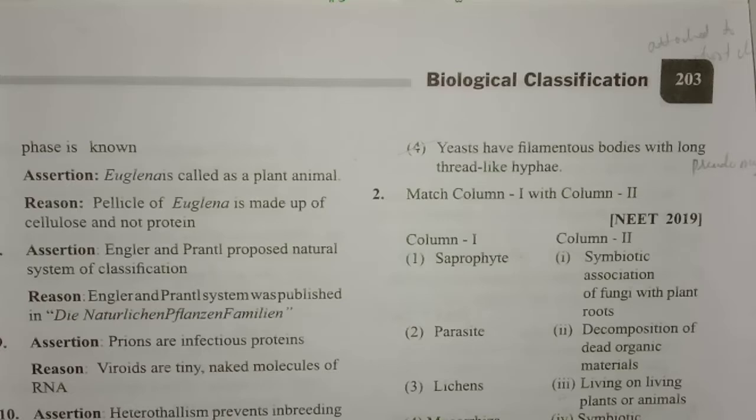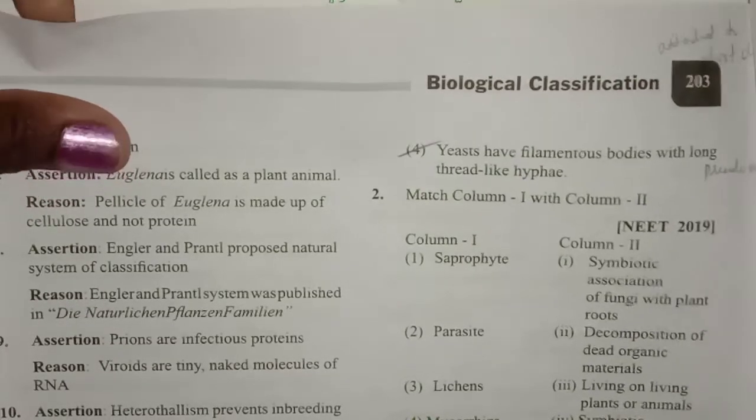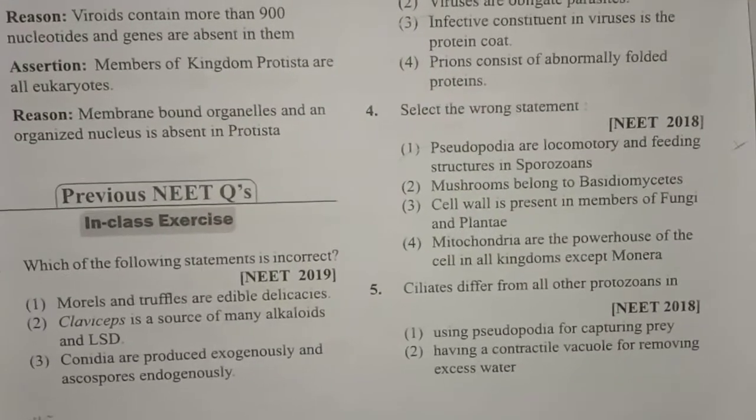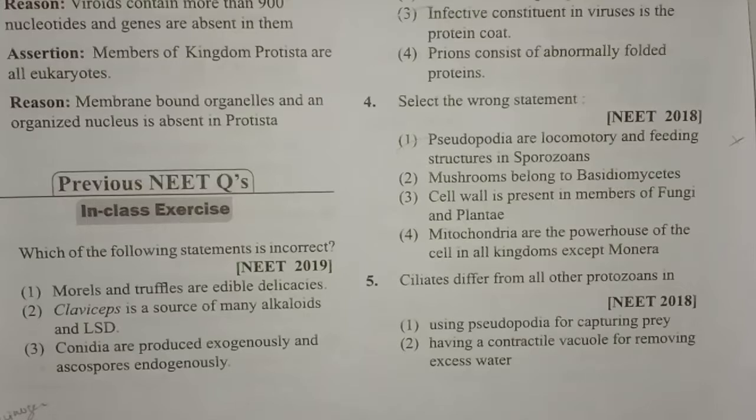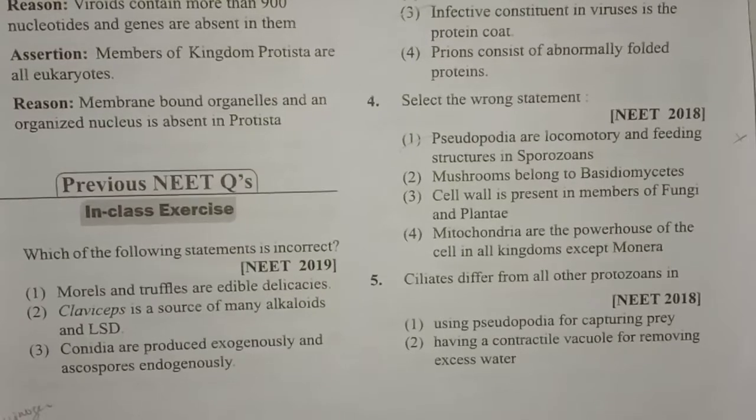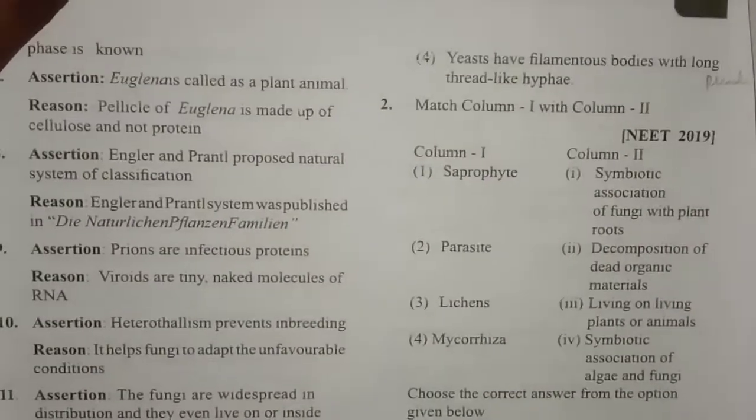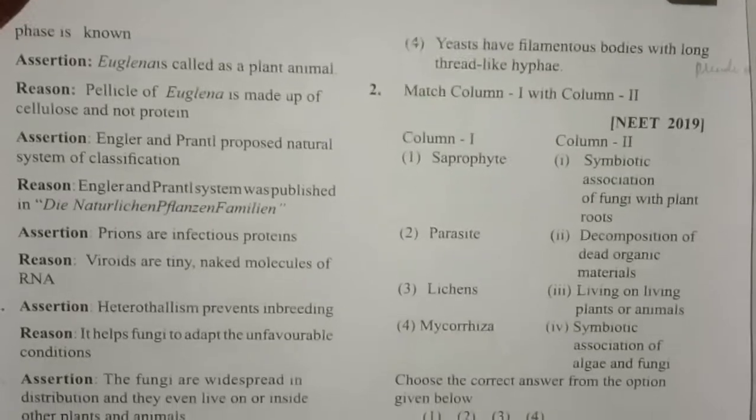The mycelium is said to be a pseudomycelium, and their cells are usually attached in a short chain, a chain-like structure. So the fourth option is wrong, but all the remaining options are correct. Morels and truffles are edible delicacies, correct. Claviceps is a source of many alkaloids and LSD, a hallucinogen, so that is also correct. And conidia are produced exogenously and ascospores endogenously, but the fourth option is wrong.